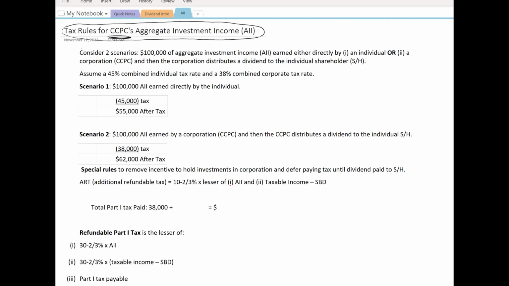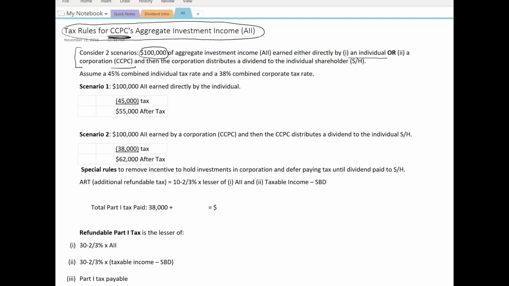Let's take a look at these facts here. We're going to consider two scenarios, and this is going to help us understand why there are special rules with respect to a CCPC's aggregate investment income. We have $100,000 of aggregate investment income, and in the first scenario, we're going to assume that that's earned directly by an individual. In the second scenario, we're going to assume that that individual sets up a corporation, specifically a CCPC.